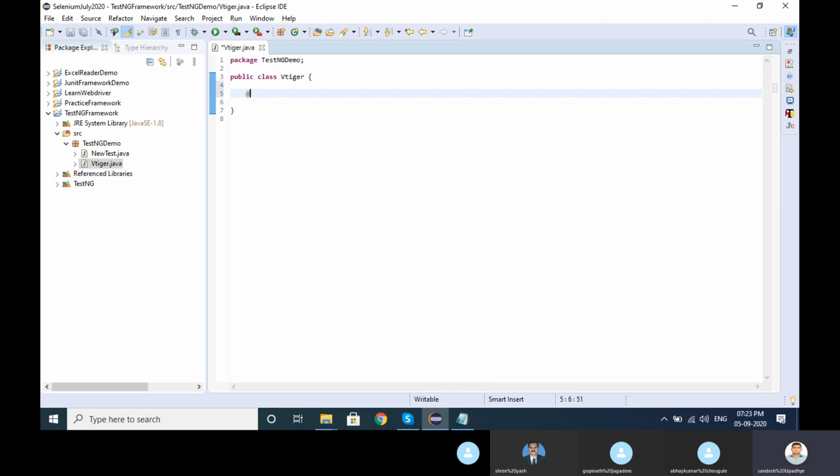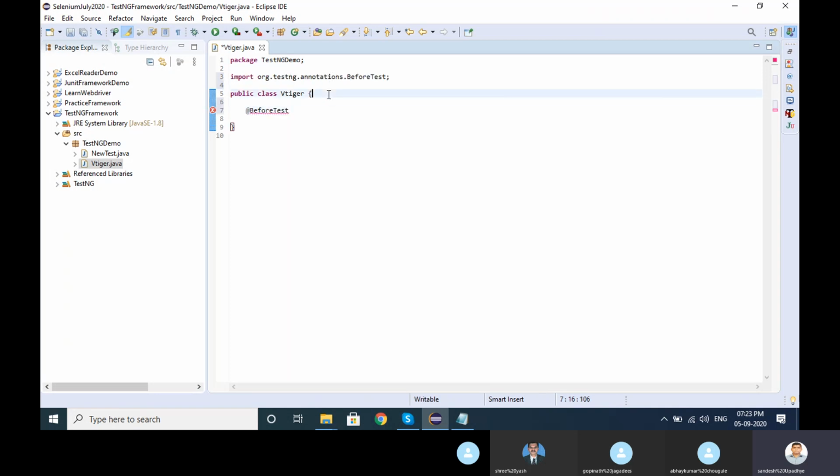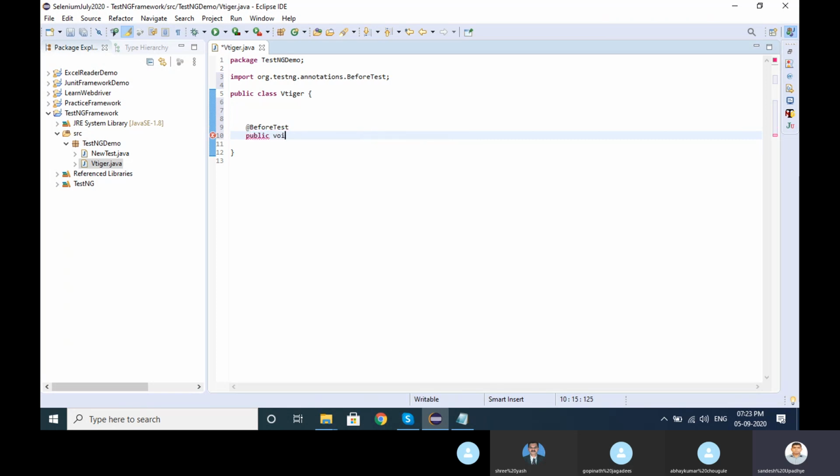We'll add the @Test method. We'll make a sequence first, and then I will explain. So before test, I am adding one method, public void launch browser.